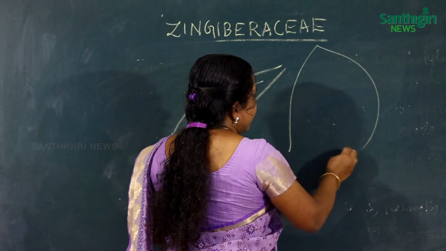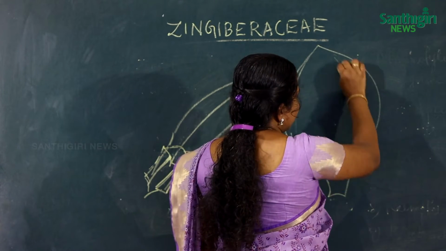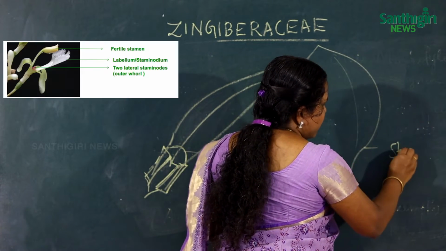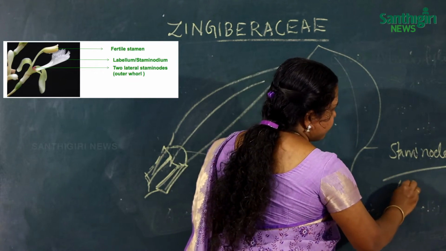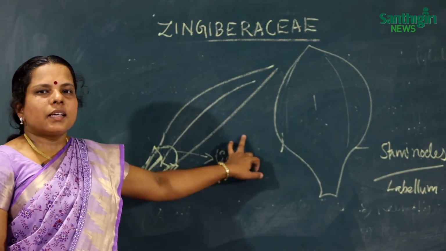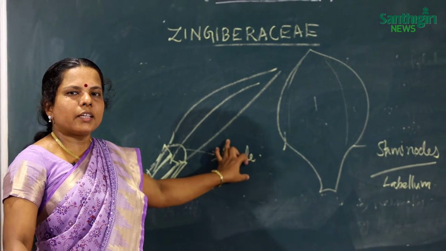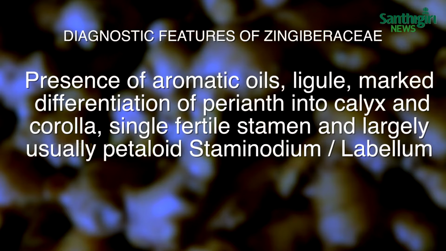large petaloid structure called the staminode, or labellum. These are some common important diagnostic features of the Zingiberaceae family. That is, the family contains aromatic oils, ligules are present, there are sheathing leaf bases, and only one single fertile stamen, and also staminodes, which are the sterile stamens.